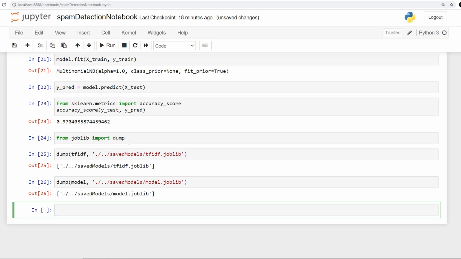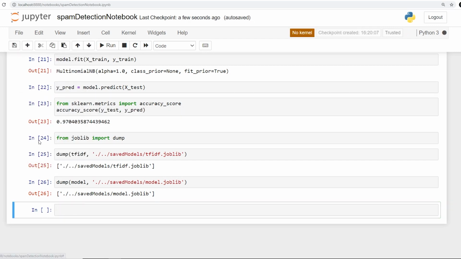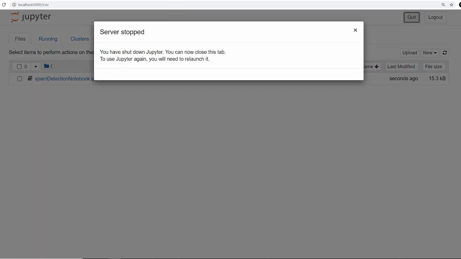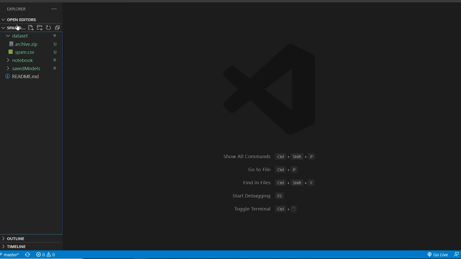It is over, and now we are going to focus on working on the API, because the API is the only thing that is going to come into the picture, where we are going to predict stuff. Now I'll just save this, close and halt. Here I'll say quit. Inside my VS Code I'll say cls. Now I have my saved models and my notebook, but now we have to focus on app.py. So I'll make a new file, app.py.